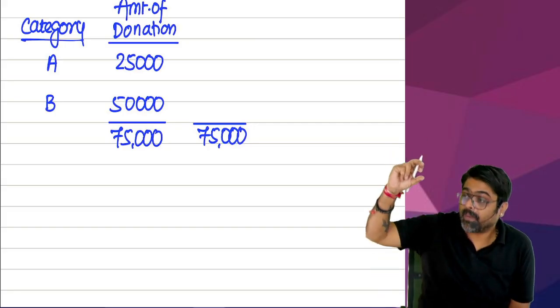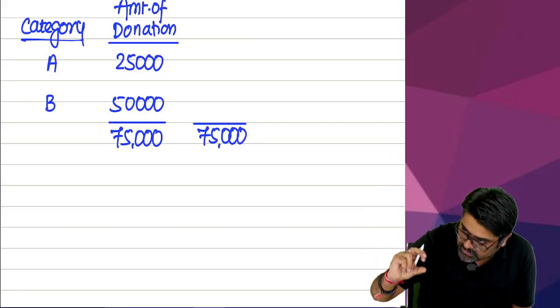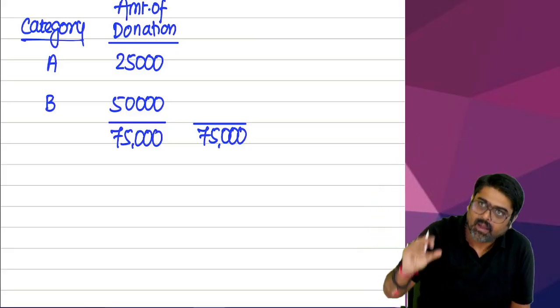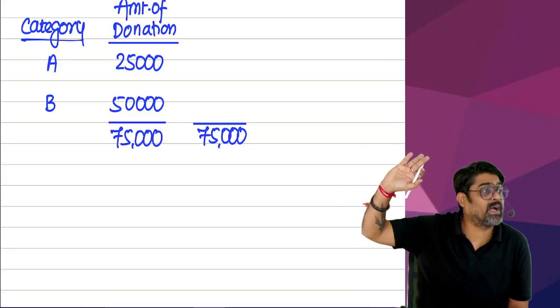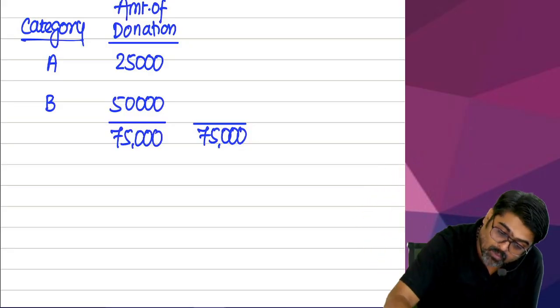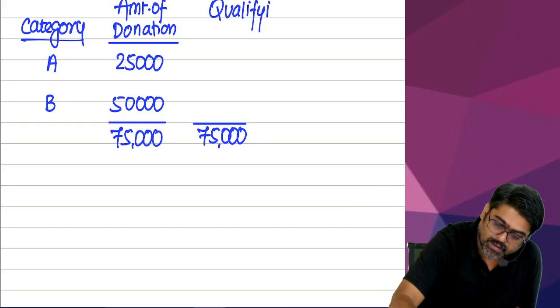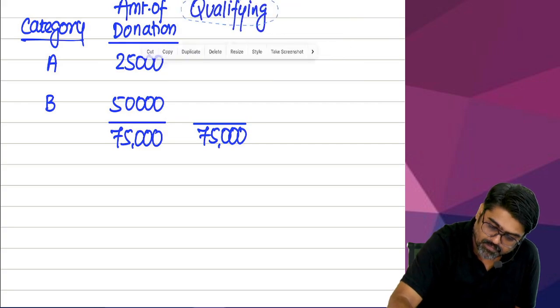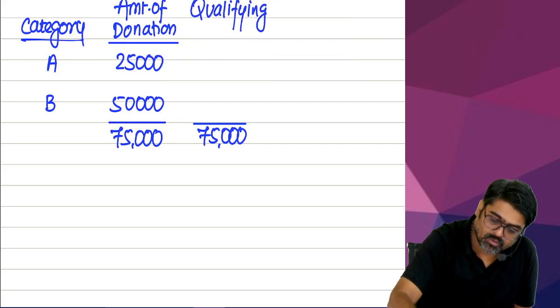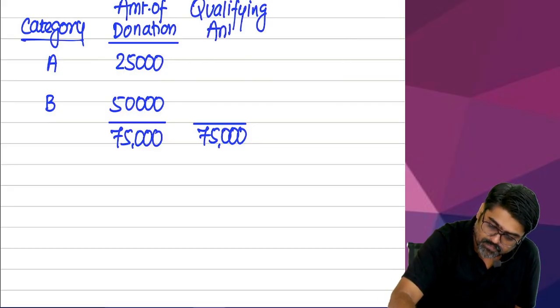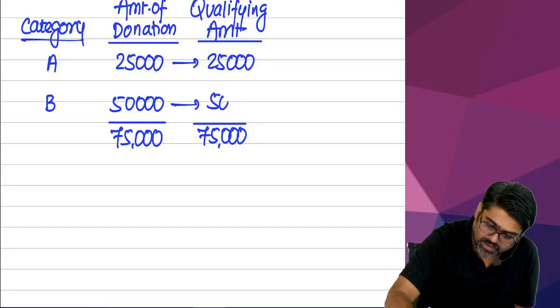Category A plus category B, the total donations made by you for category A and B, will fully qualify under section 80G. So how much will qualify? Tell me. The qualifying amount: the entire 75,000 donated by you will qualify. Meaning, can I say this 25,000 will qualify? Yes or no? This 50,000 will qualify?